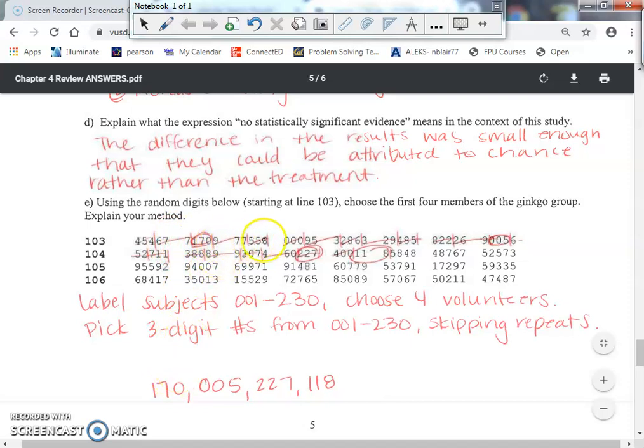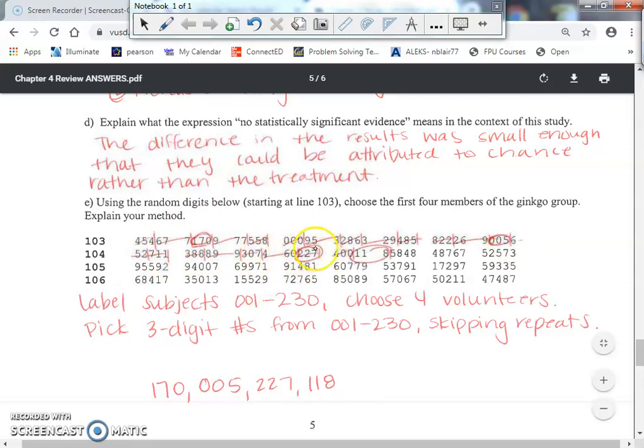I skipped too big, skip too big. I skipped 000, remember I'm kind of thinking of that as 1,000, that's too big. Too big, too big, too big. All of these are too big until I get to 005. Okay, so that would be the 5th person in the group. Again, too big, too big. I don't even think there's any repeats here, but I would skip repeats if I had to.